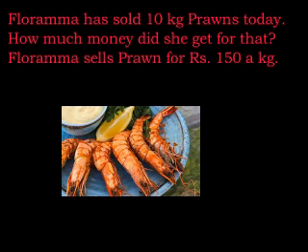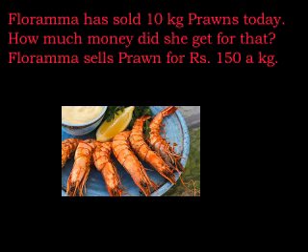Did you understand the question? Florama is selling prawns. For 1 kg of prawn, 150 rupees. She sold how many kg? 10 kg. We want to find out the price. Did you understand? Once again listen. Florama sells prawns, for 1 kg 150 rupees. That day she sold 10 kg of prawns. How much money did she get?